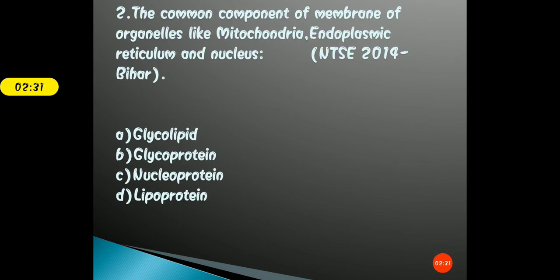The second question for today is: the common component of the membrane of organelles. Keep in mind that here I am talking about the organelles, students, like mitochondria, endoplasmic reticulum and nucleus. This question appeared in the NTSC 2014 of Bihar. The options are A, glycolipid, B, glycoprotein, C, nucleoprotein and D, lipoprotein. I know students that the options are very confusing and tricky, but if you are clear with the concepts, it is easy to go through it.